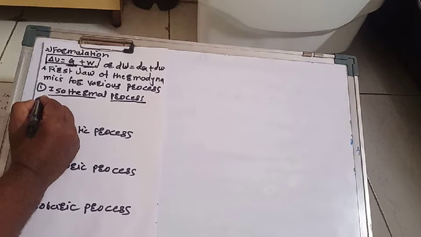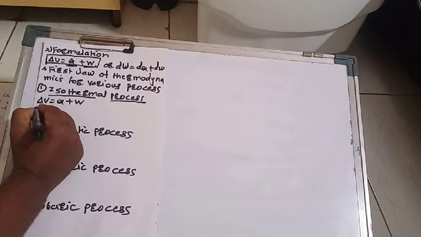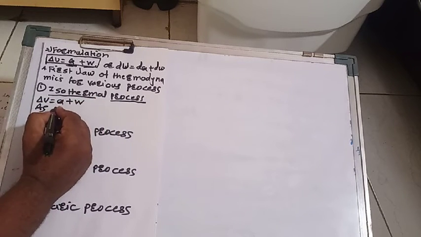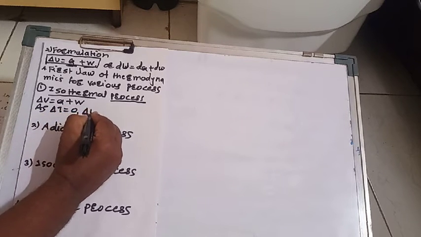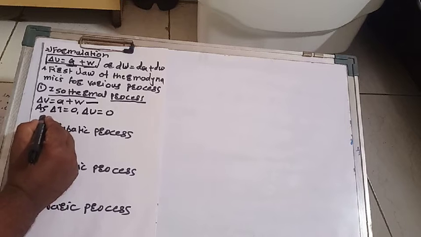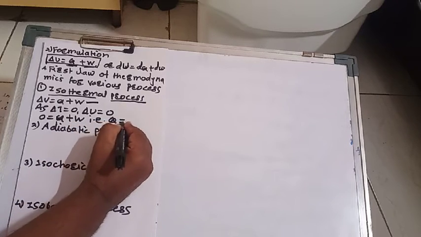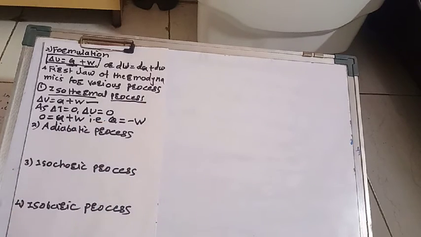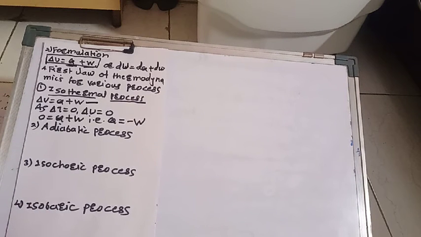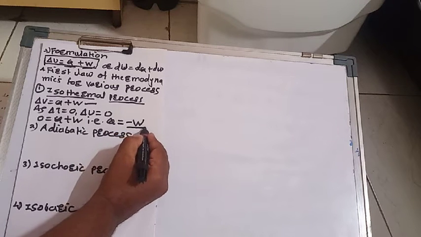So according to the formula of the first law of thermodynamics, delta U is equal to Q plus W. As in an isothermal process, delta T is equal to 0, that is delta U is equal to 0, and hence this equation we can write as 0 is equal to Q plus W, that is Q is equal to minus W. So whatever heat is supplied to the system, or heat absorbed by the system, is directly used for work done on the surroundings, means work of expansion.